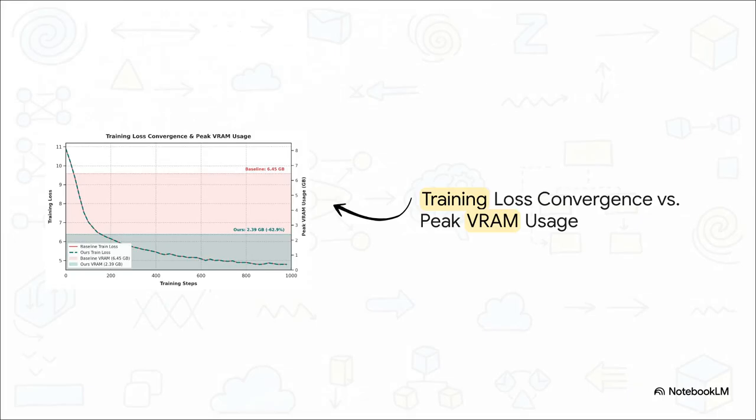When you map out the training loss over 1,000 optimization steps, the trajectories overlap perfectly. The standard baseline and Kasaya's shattered method are entirely indistinguishable. And this is absolutely vital because it proves the math is exact. We aren't just estimating or losing quality here. But the really wild part is the VRAM usage. The standard baseline spikes to and maintains a peak VRAM of 6.45 gigabytes. Meanwhile, our shattered method stabilizes at just 2.39 gigabytes. That is a dramatic and completely sustained drop in the memory ceiling.